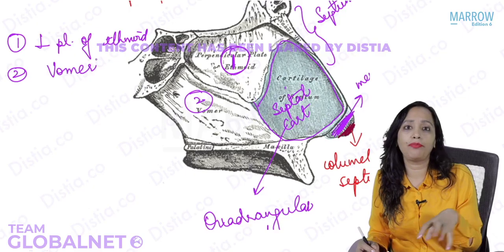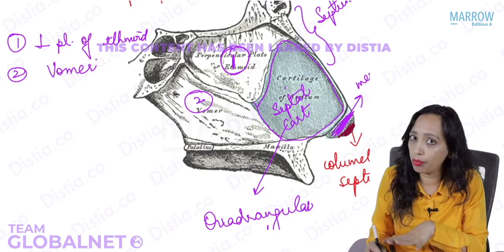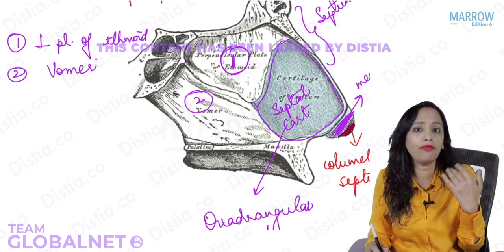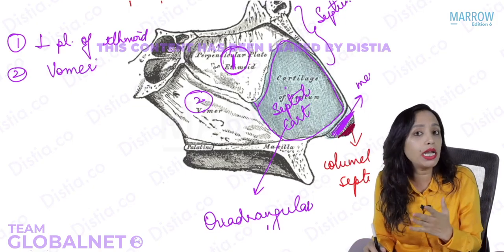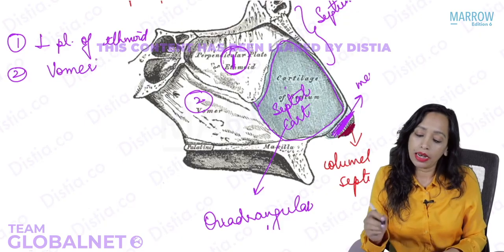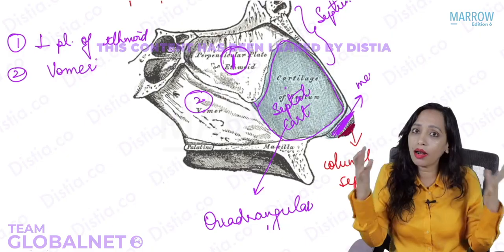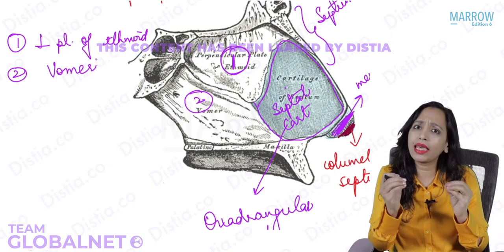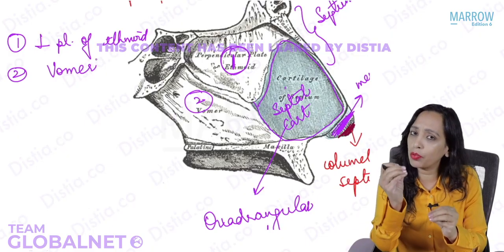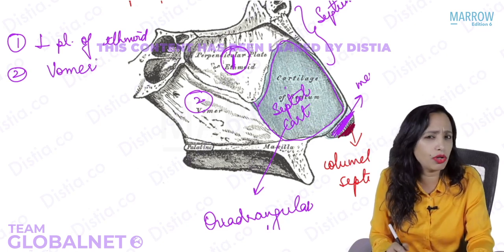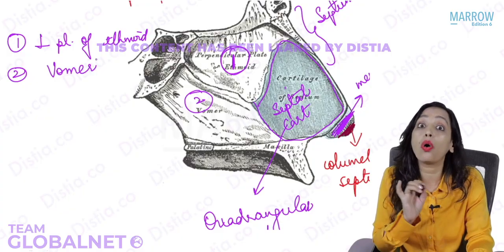So mainly the septum proper has these three components: one cartilage, the septal or quadrangular cartilage, and two main bones, the perpendicular plate of ethmoid and the vomer. Along with these two bones there are additional bones. All around, whatever structures are there give some projection on the septum. So what are these bones? These also we need to know. If you just remember this picture, you will know all of them.